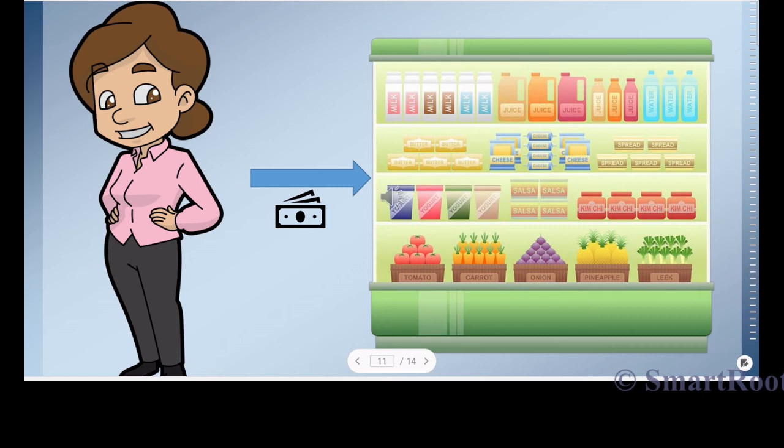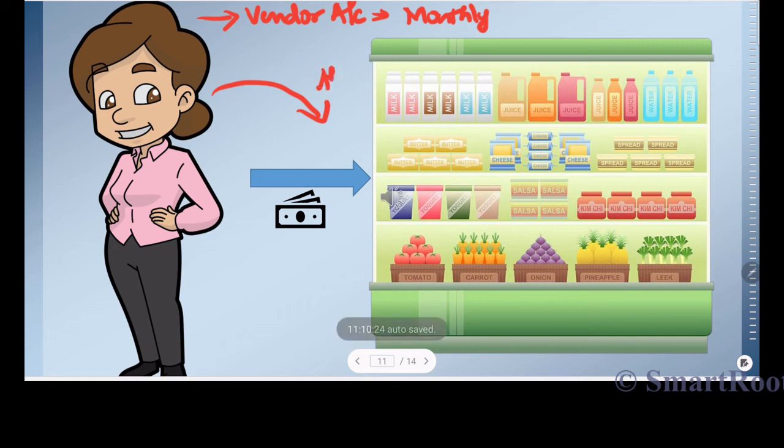In the previous scenario, we saw that mother had to pay the vendor account on a monthly basis. But she is not going to pay for all expenses on a monthly basis. Assuming she goes to a supermarket to purchase various groceries and vegetables, is she going to maintain an account with the supermarket, or is she going to pay immediately and walk out of the store?